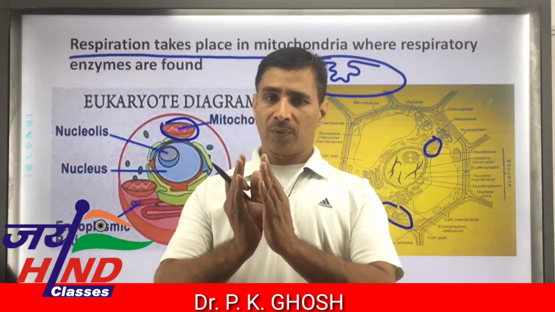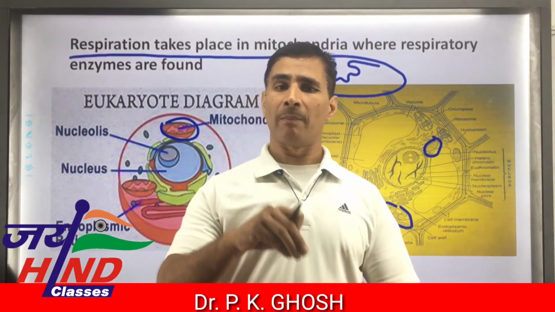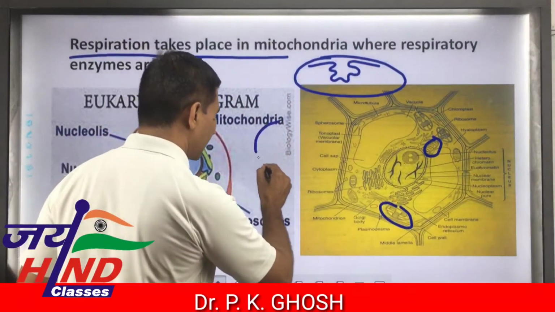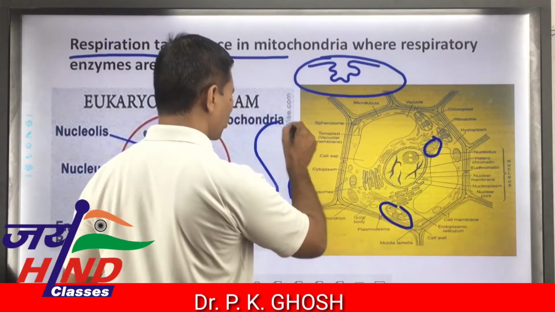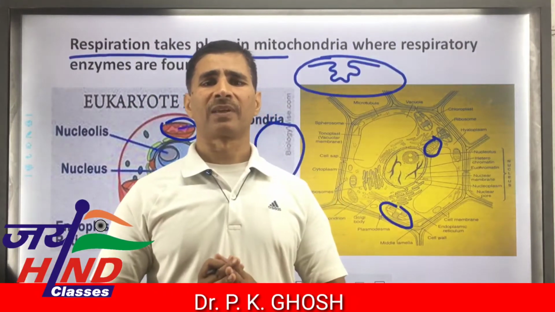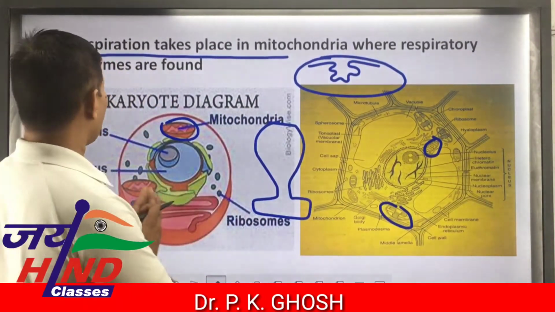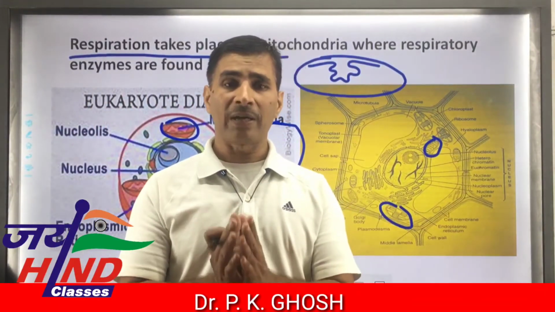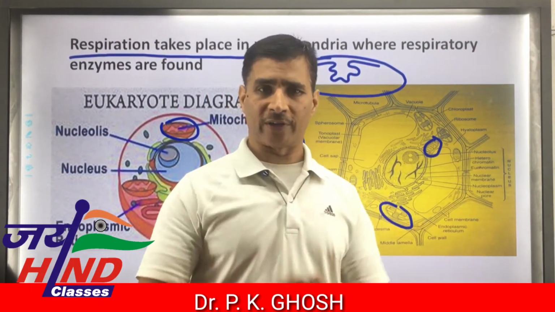Therefore, the major part of respiration takes place in the mitochondrial matrix, and there is a tennis bat-like structure found in the mitochondrial crista, where ATP synthesis takes place. The main characteristic feature is that respiration takes place in mitochondria of the eukaryotic cell, but it occurs in mesosome in case of the prokaryotic cell.